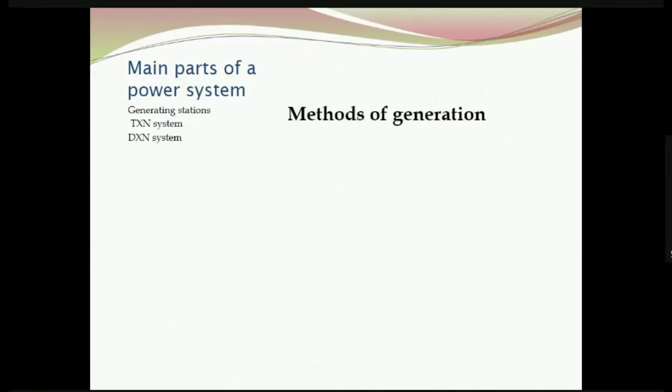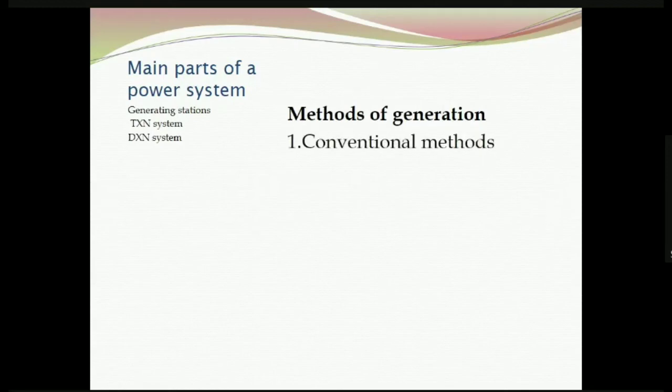Then the main parts of a power system. We have seen that there should be generation. Generated power has to be transmitted over a long distance. Then it has to be distributed to various types of consumers at various voltage levels. So these are the main parts of a power system, and we have seen the generation methods.